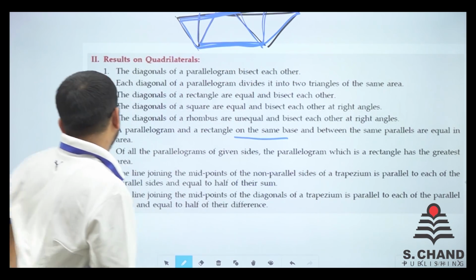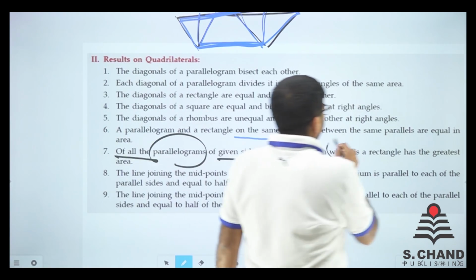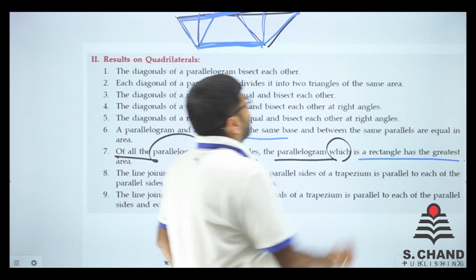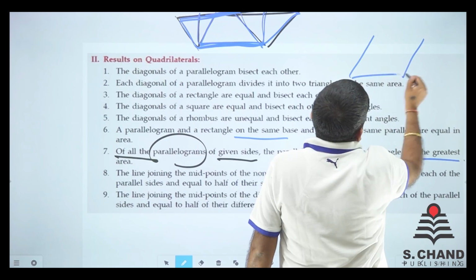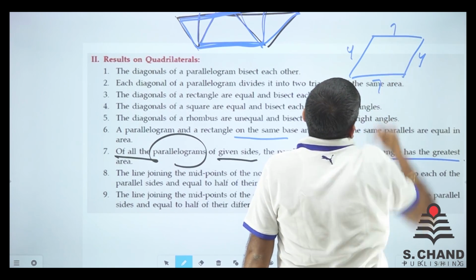Of all the parallelograms of a given size, the parallelogram which is a rectangle has the greatest area. Say for example, there is a parallelogram. Say it is 4, 4, 7, 7.